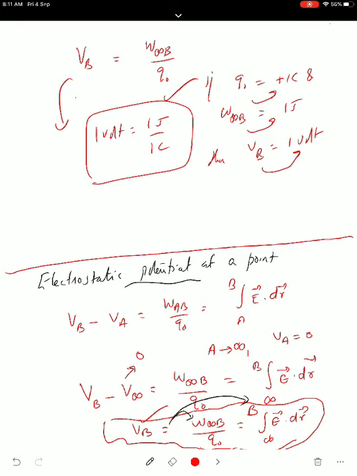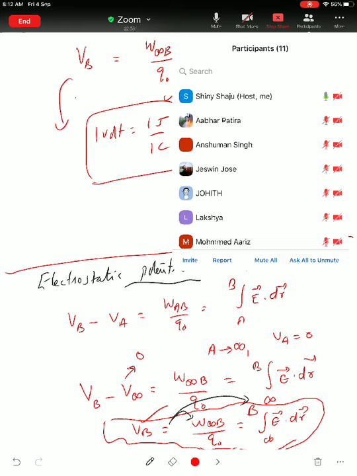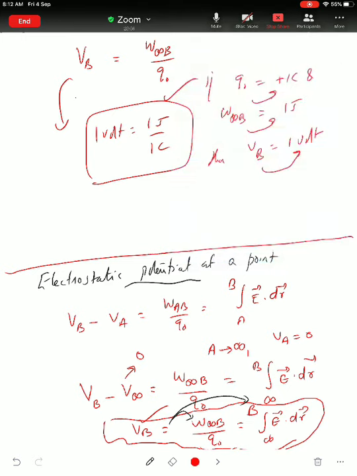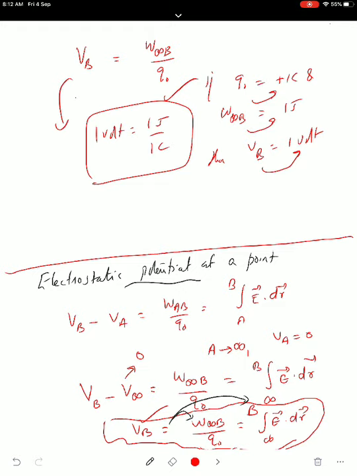Anshuman, can you tell me the definition of 1 volt? What is the amount of work to be done? 1 joule. Okay, very good. Pareen, tell me the definition of 1 volt. That point without any acceleration.